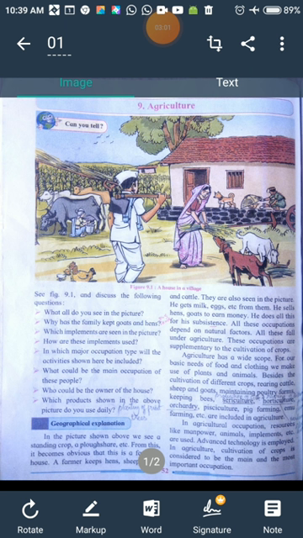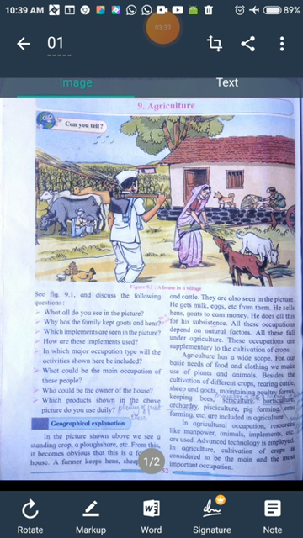Let us begin with the geographical explanation. In the picture shown above, we see a standing crop, a plowshare, and that this is a farmer's house. Yes or no? We can see that there are standing crops. Can you see behind the cows and buffaloes? There are standing crops. A plowshare means what? The farmer is carrying in his hand an axe, and that is used for what? Plowing. Yes or no? Then etc. From this it becomes obvious that this is a farmer's house.